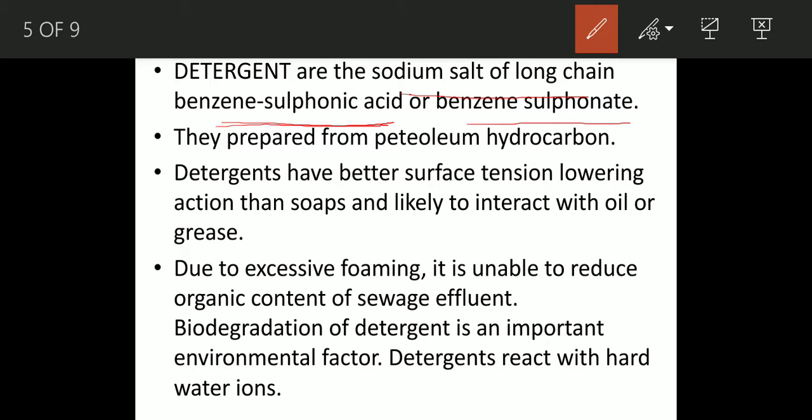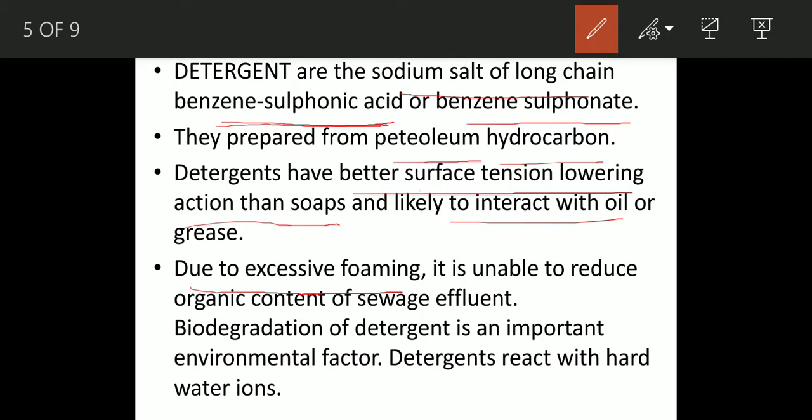In general, detergent is derived or prepared from petroleum products or petroleum hydrocarbons. Detergent has better surface tension lowering action than soap, so it interacts more easily with oil. Due to excessive foaming, this is the important part.